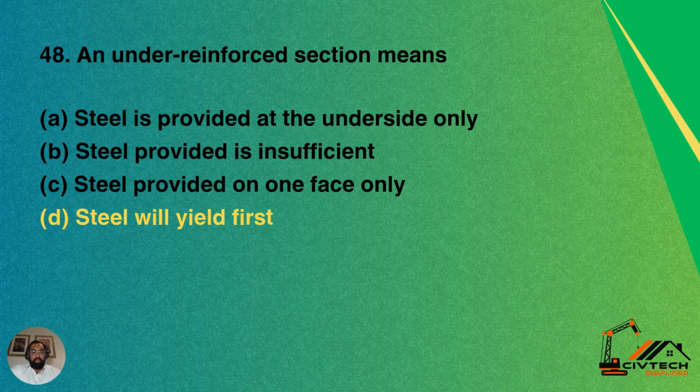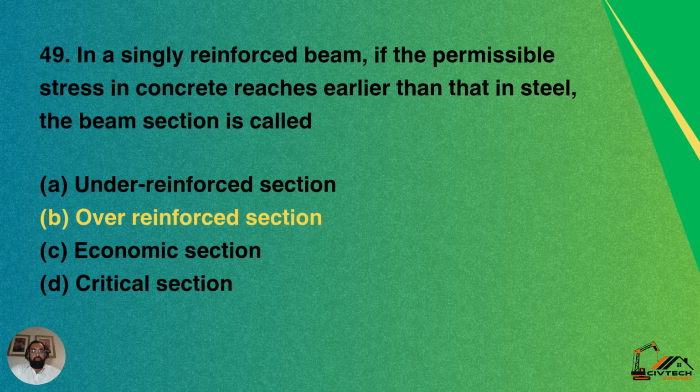Question 48. An under-reinforced section means: option A, steel is provided at the underside of the beam; option B, steel provided is insufficient; option C, steel provided on one face only; option D, steel will yield first. So D is the correct answer. Under-reinforced section means steel will yield first.